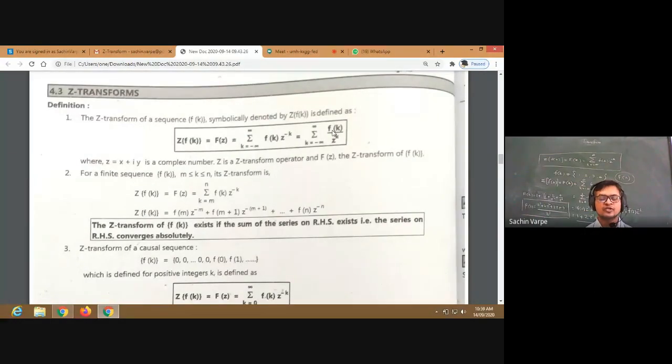Yes, 1 upon 2 raised to k, is it convergent for k greater than or equal to 0? If you are confused, then for simplicity, let us consider 1 upon k and tell me whether it is convergent or divergent for k positive. Simply 1 upon k, is it convergent?